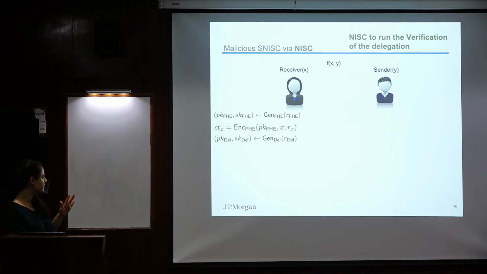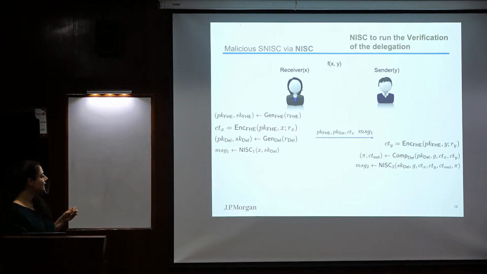We're generating the keys and the ciphertext. And now we are using this, let's call it inner non-interactive secure computation protocol, which is not succinct, okay? And remember we saw in the first slide that we know how to construct non-succinct non-interactive secure computation. So in the first message, we're actually running the first message of this inner non-interactive secure computation protocol. And now we are sending again the public key, the ciphertext, and the message of this non-interactive secure computation.